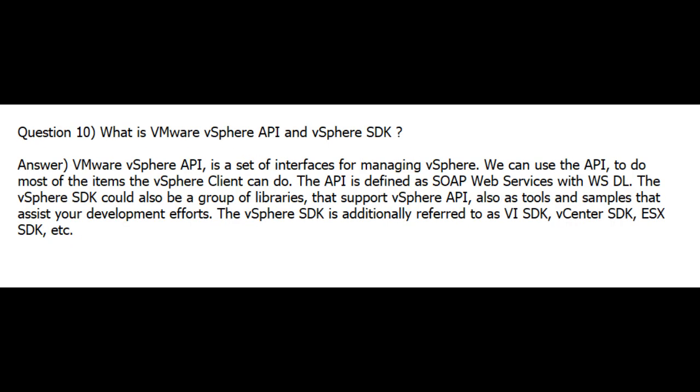Question 10. What is VMware vSphere API and vSphere SDK? Answer. VMware vSphere API is a set of interfaces for managing vSphere. We can use the API to do most of the items the vSphere client can do. The API is defined as SOAP Web Services with WSDL.